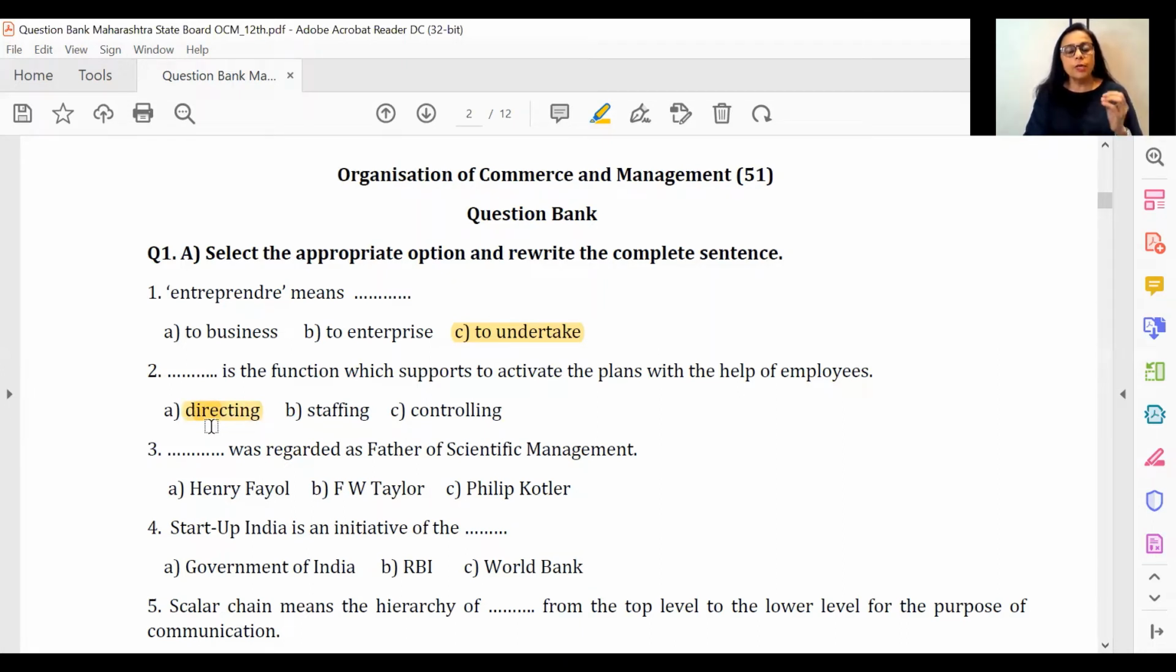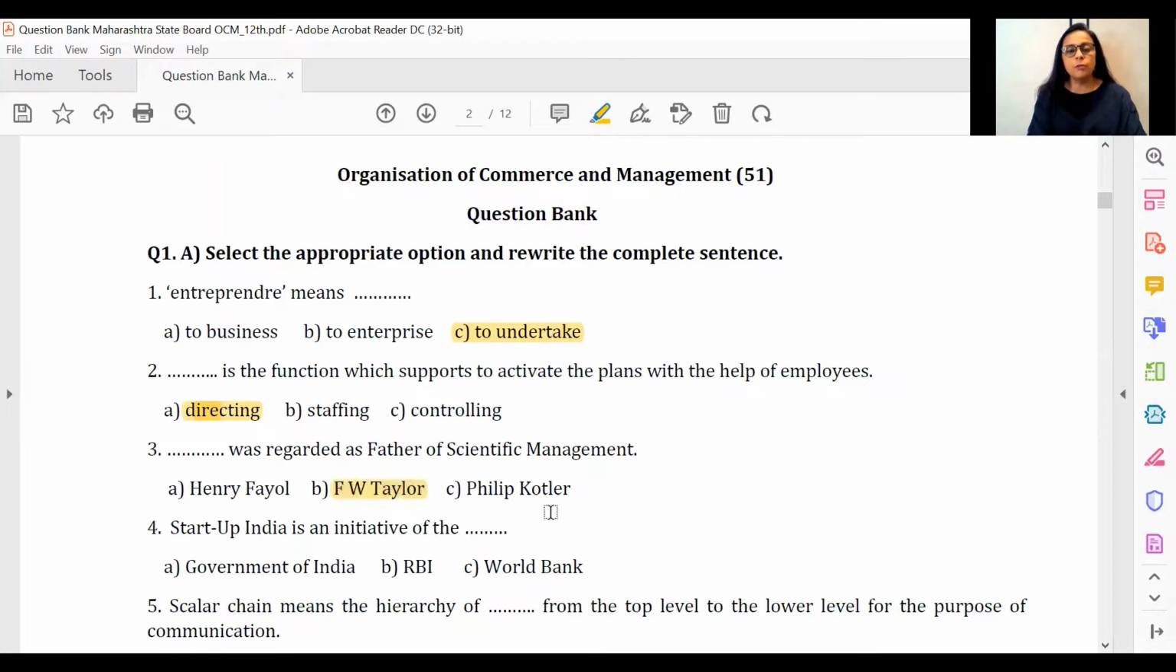directing. Now, once you are doing this kind of an objective, please remember that this particular sentence could also be memorized for the purpose of answer in one sentence. So the same objective could be used in different ways. Suppose you have correct the underlined word and the sentence was staffing is the function which supports to activate the plans with the help of employees. Then you have to correct the underlined word staffing, change it as directing is the function which supports to activate the plans with the help of employees. All right. Once again, this objective has always been very, very popular.